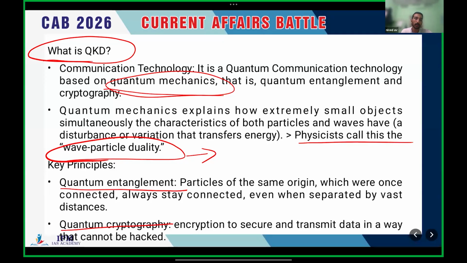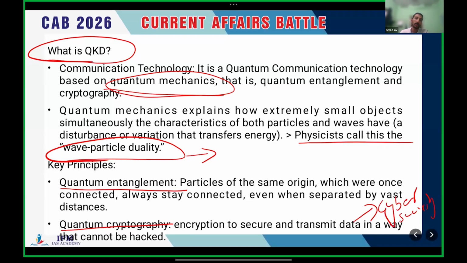And quantum cryptography. What is cryptography? It's an encryption technology. So quantum cryptography is encryption to secure the transmitted data in a way that cannot be hacked. It helps to improve cyber security. So that's the application, cyber security.